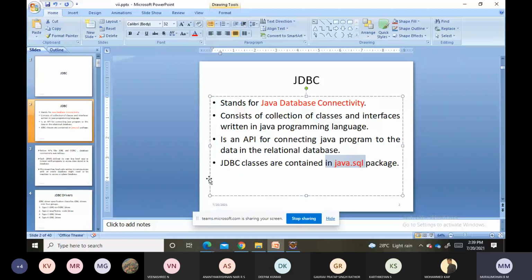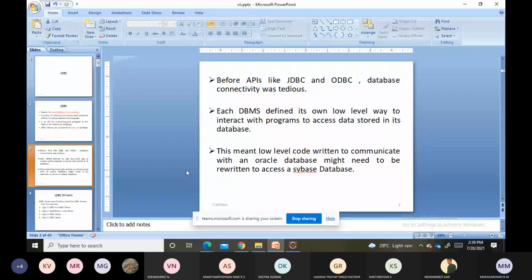Okay. Next, before APIs like JDBC and ODBC, database connectivity was tedious. Kindly observe here. Tedious means it was very difficult. Why? Because several vendors give several databases of their own.